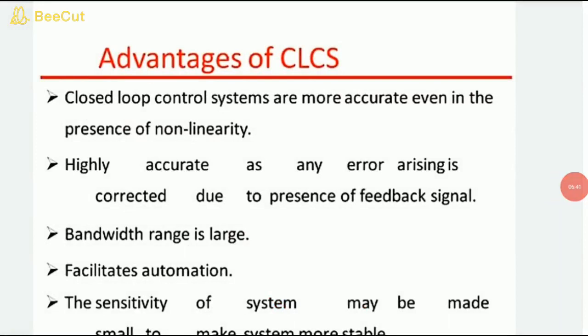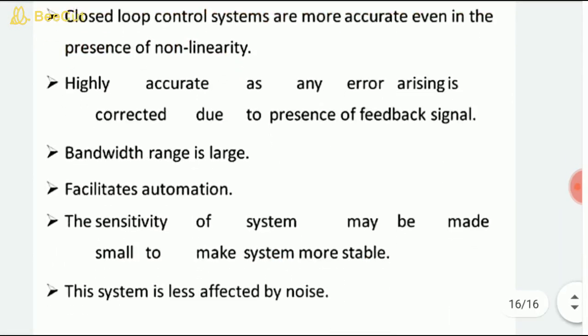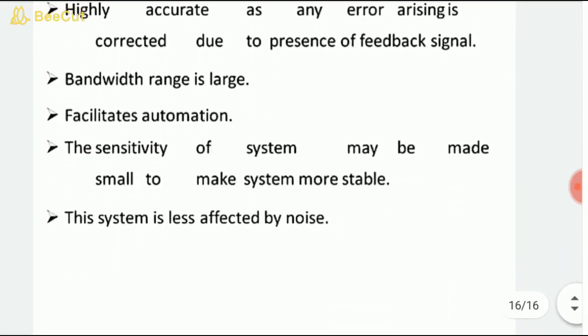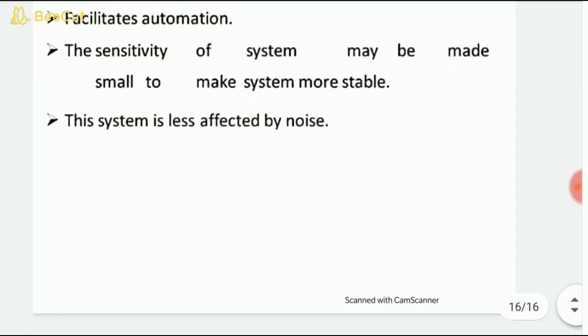What are the advantages of closed loop control system? It is more accurate even in the presence of non-linearity, highly accurate as many error signals are corrected due to the presence of the feedback signal. So bandwidth is very large, and it facilitates automation. Sensitivity of the system may be small to make the system more stable, and the system is less affected by noise.